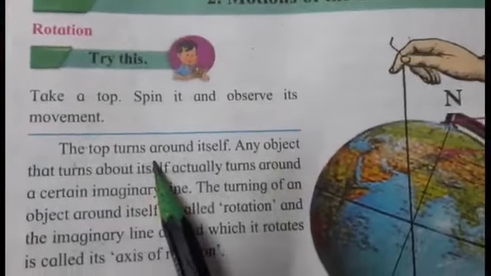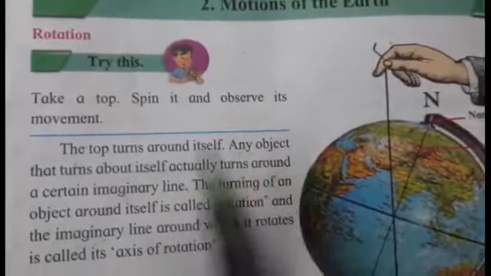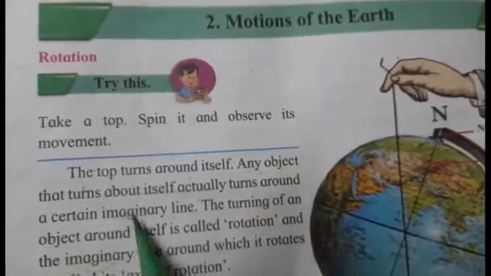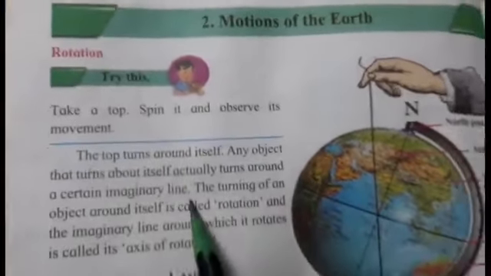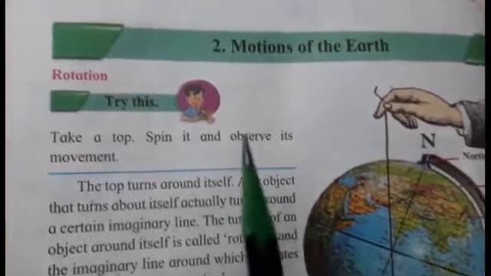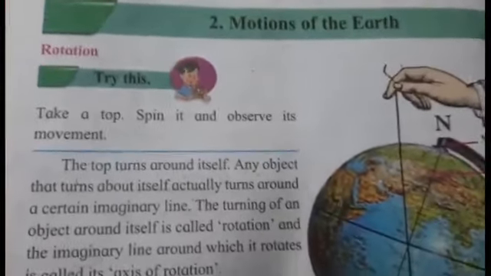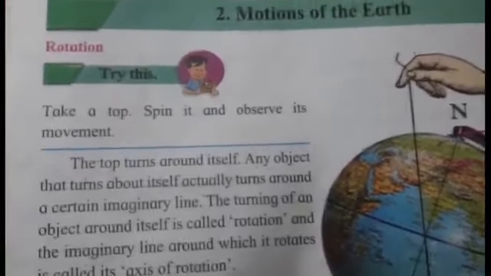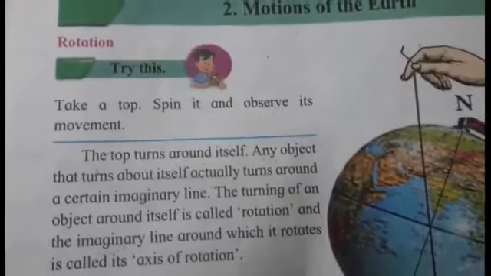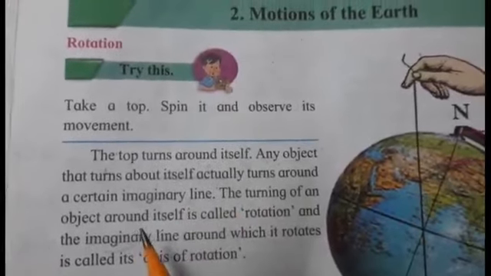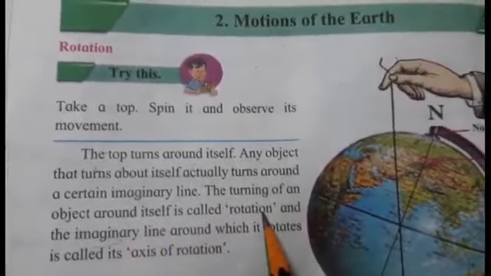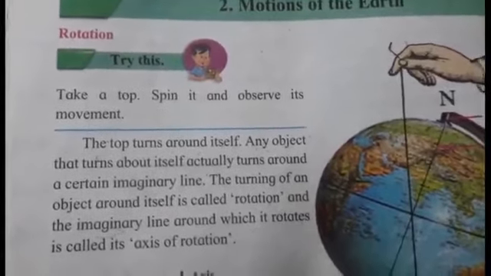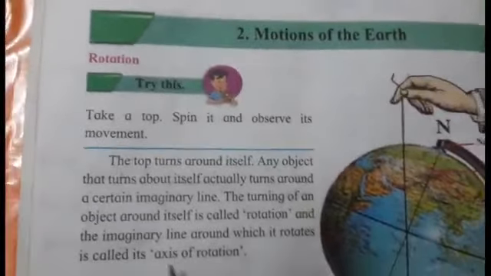The top turns around itself. Any object that turns about itself actually turns around a certain imaginary line. जब भी हमें लगता है कि कोई चीज़ घूम रही है, इसका ये मतलब है कि उसके आजू बाजू कोई इमेजिनरी लाइन क्रिएट हो रही है. Imaginary line cannot be seen, only you can imagine. The turning of an object around itself is called rotation, and the imaginary line around which it rotates is called the axis of rotation.